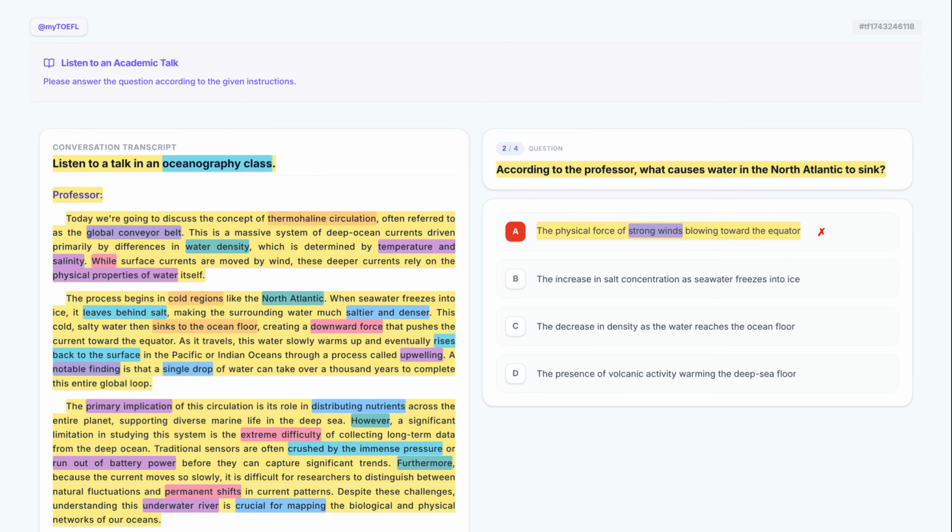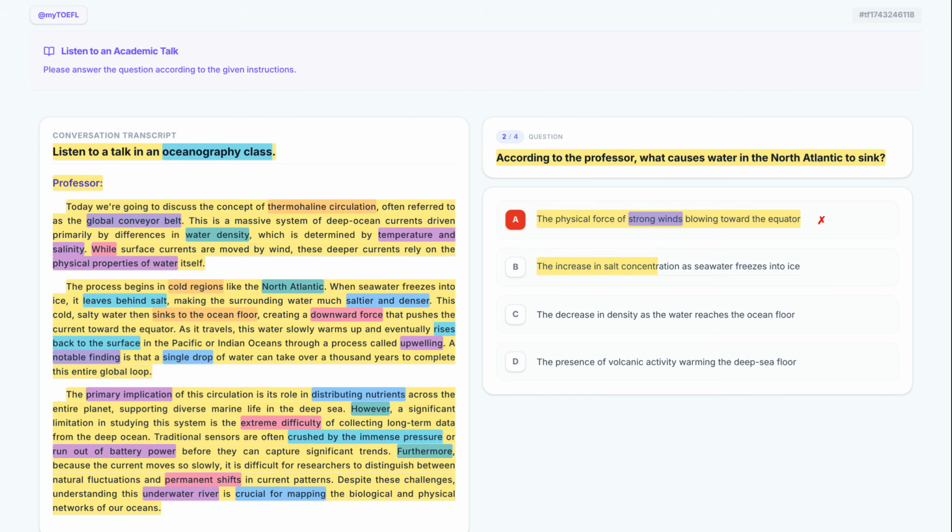Now, let's check what option B suggests. The increase in salt concentration as seawater freezes into ice. This matches the lecture perfectly. When water freezes, it leaves behind salt, which increases the salt concentration and makes the water heavy enough to sink.